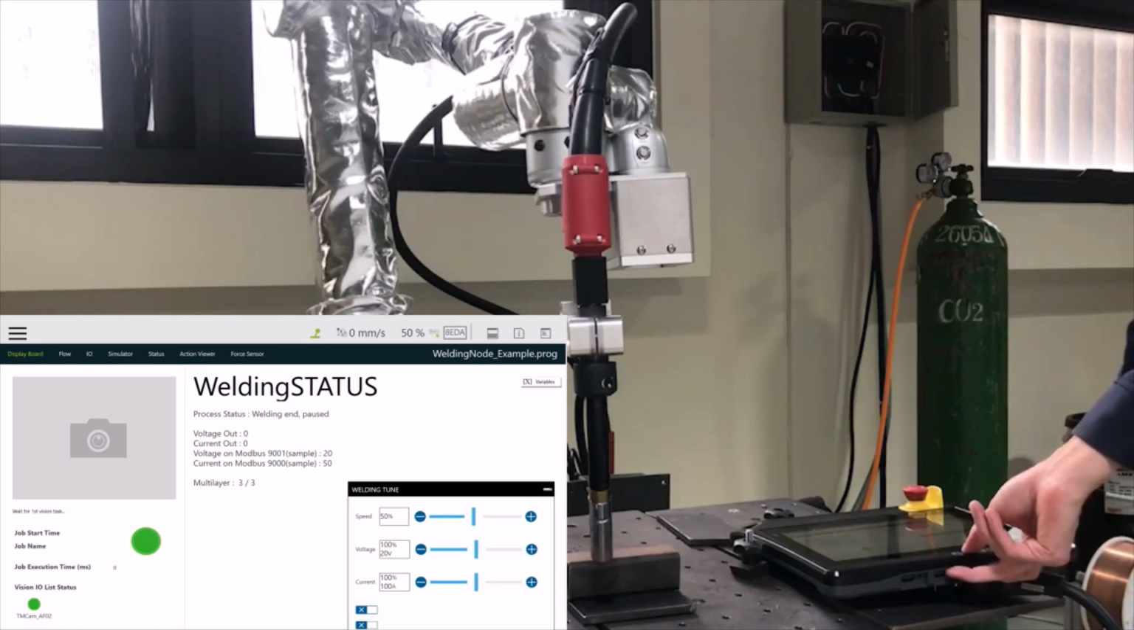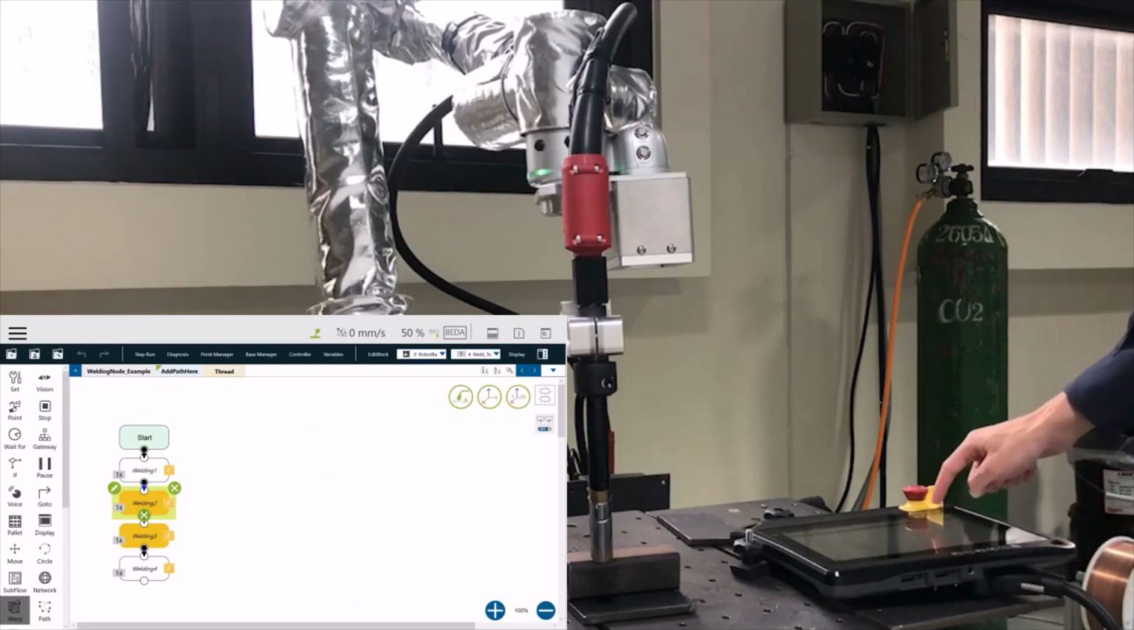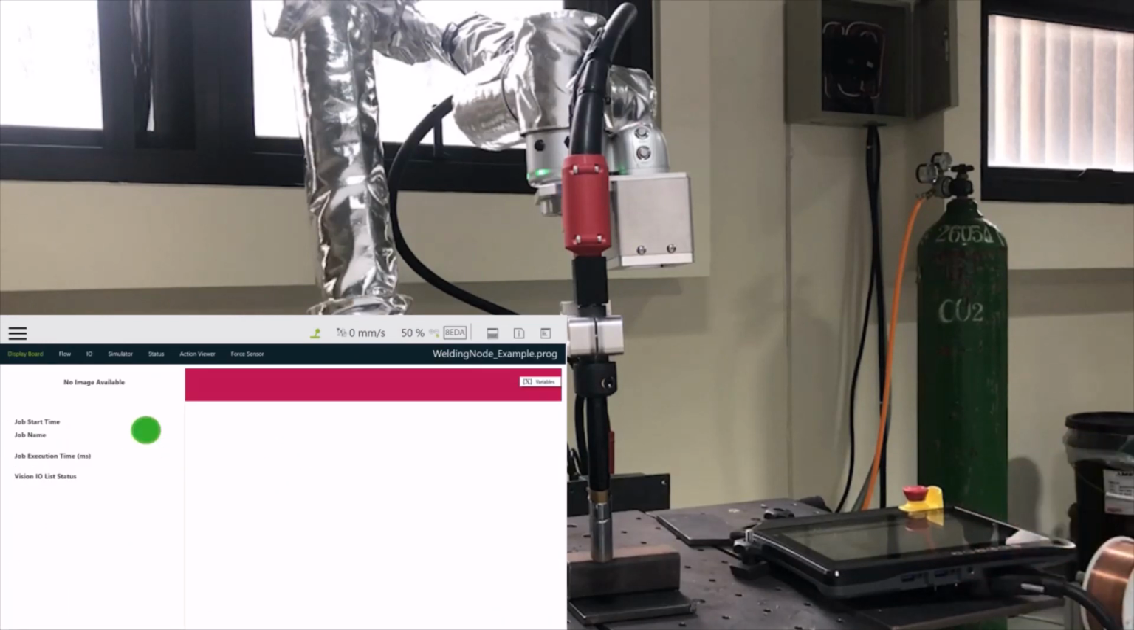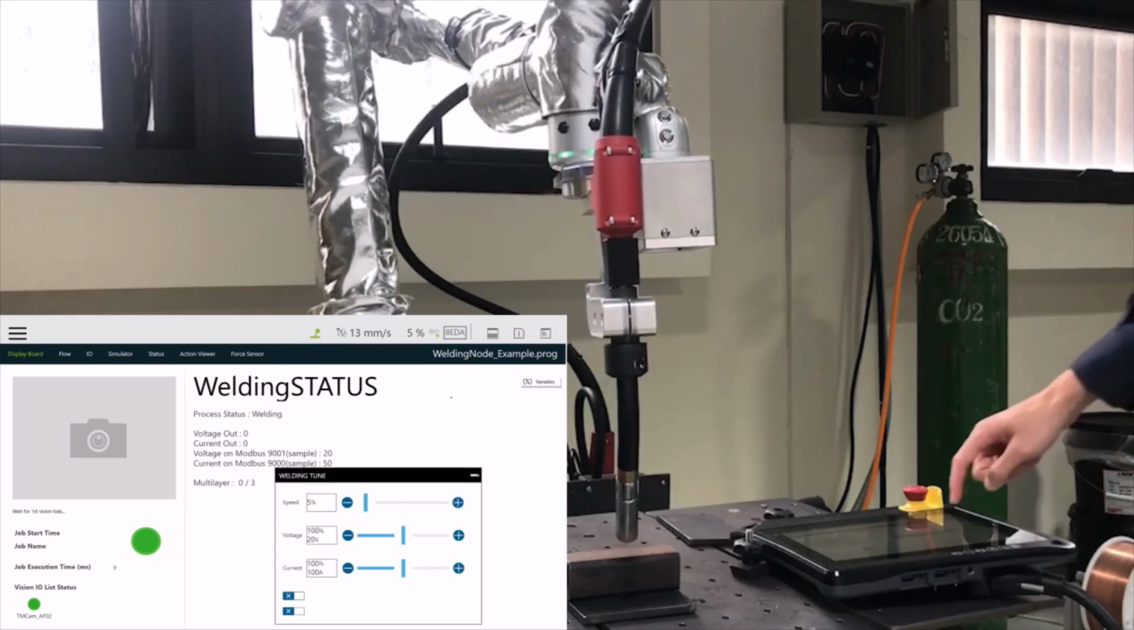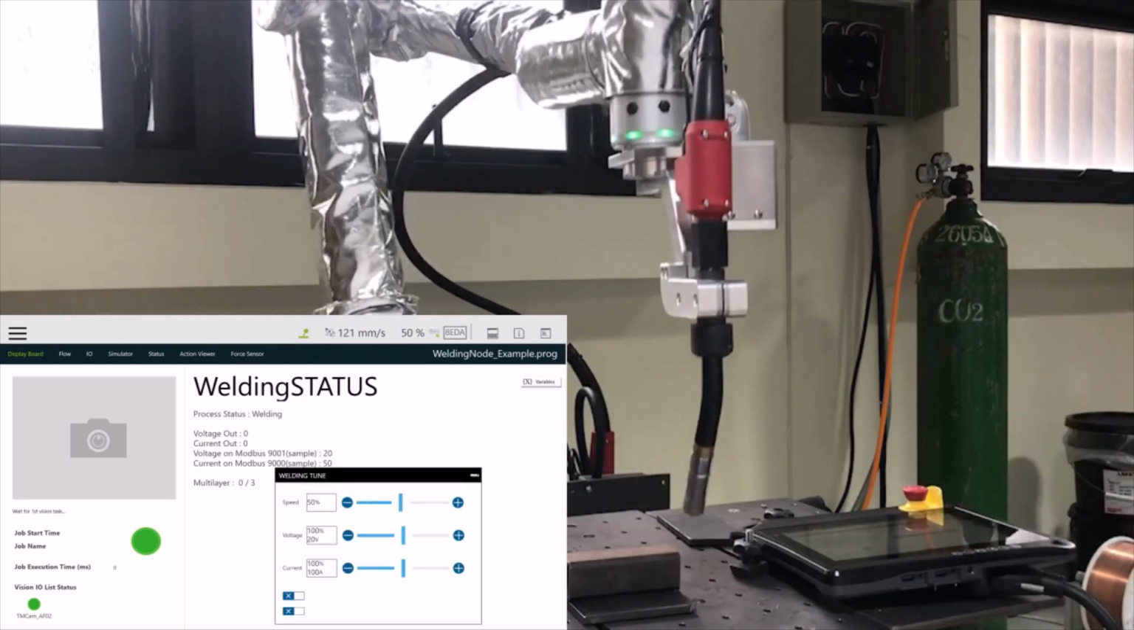The dry run is finished. Now we can switch to A mode and start real welding. But in this tutorial, we're not going to turn on the welder, so there won't be a real arc. The robot will perform the same path but with real arc action if we turn on the welder.